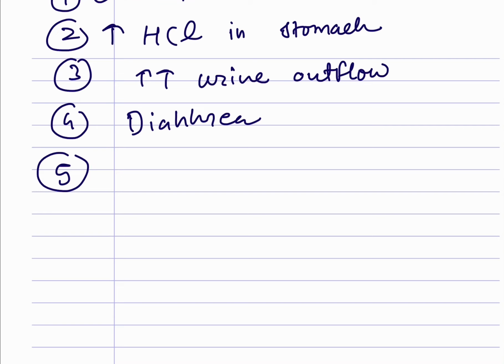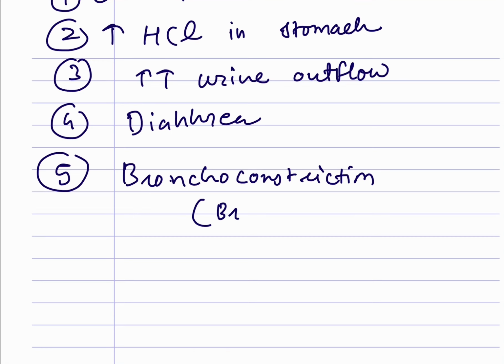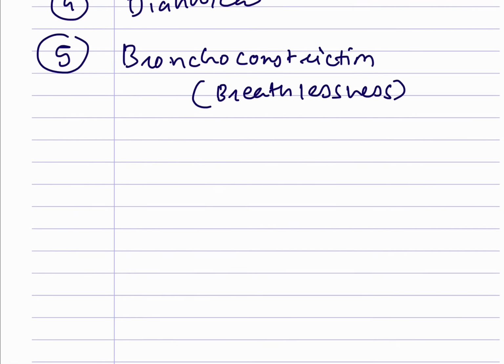And we will have constriction of the respiratory tract. So we will see bronchoconstriction. So the patient will come with asthma like symptoms, breathlessness, wheezing, etc. But the most important and the most commonly asked finding in this topic is the pinpoint pupil.